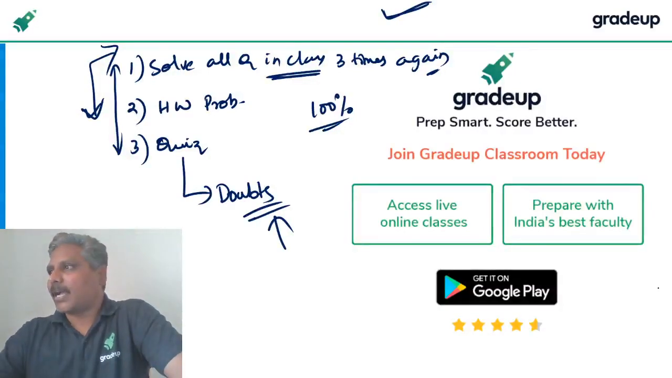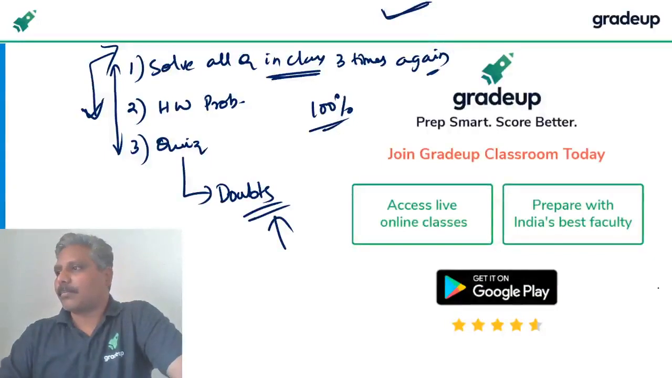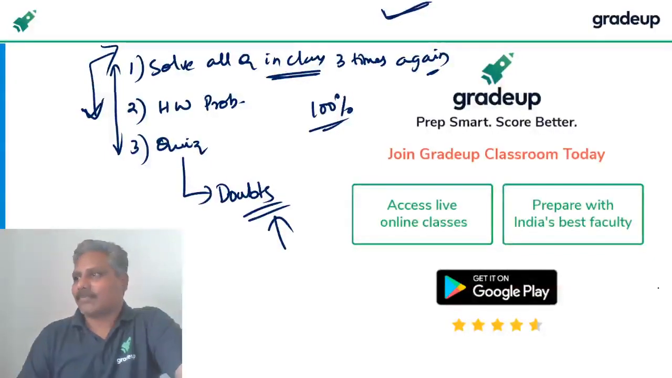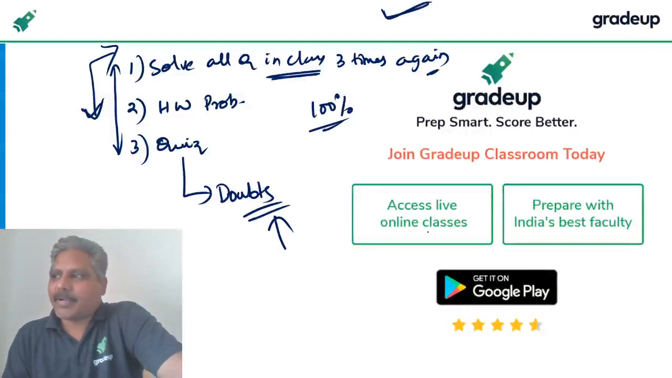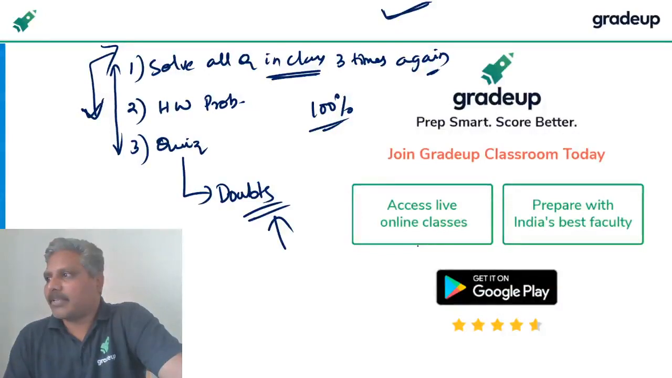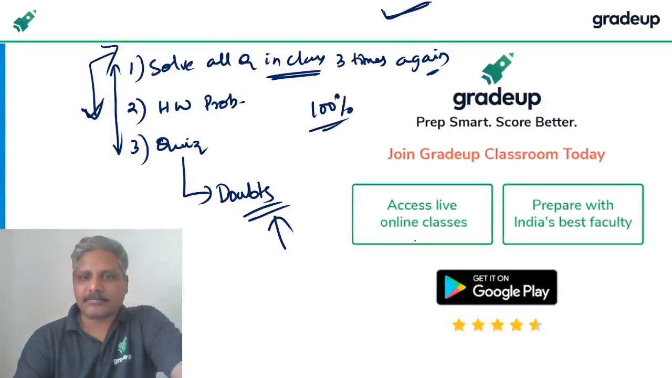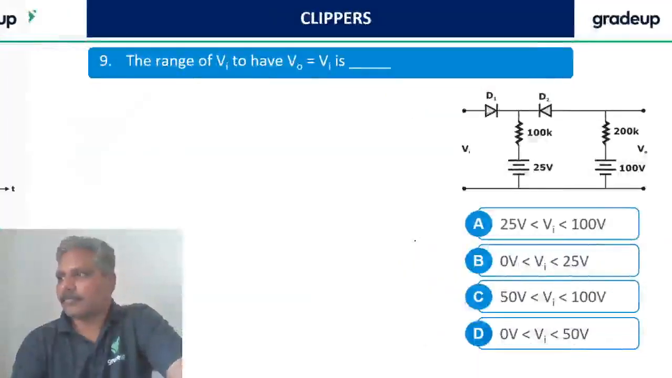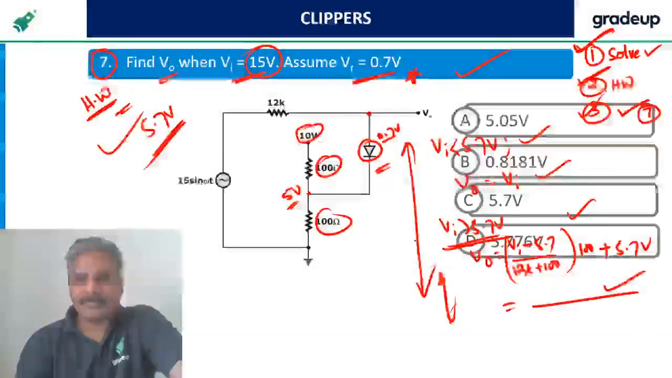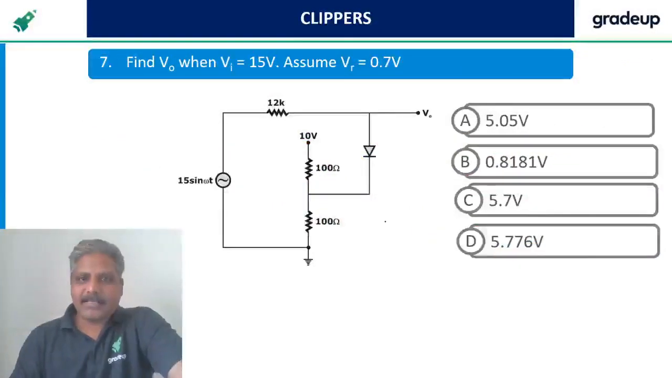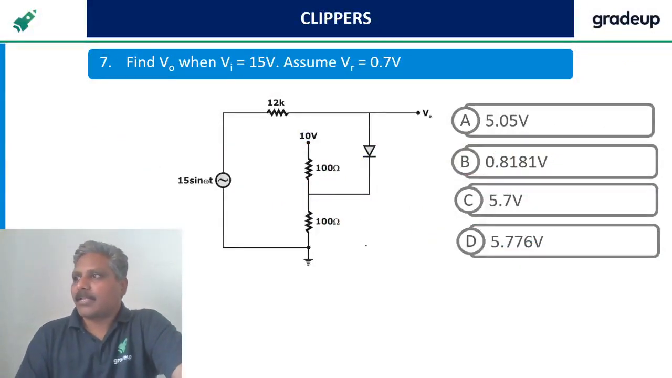Rajeshwar Reddy, maximum and minimum condition. I didn't understand maximum, minimum. Are you talking about power rating? Nihar, can you solve question 7, sir? My answer is coming Vi greater than 5.7, Vi minus 7. Question number 7.